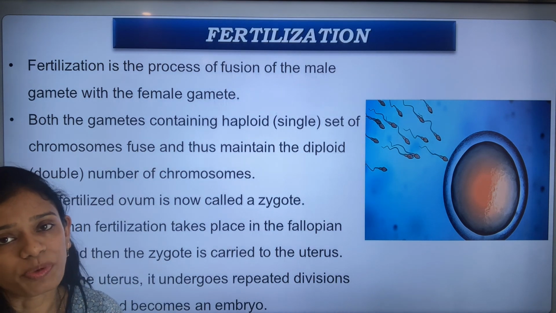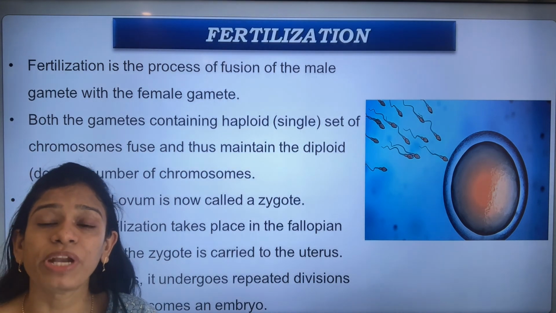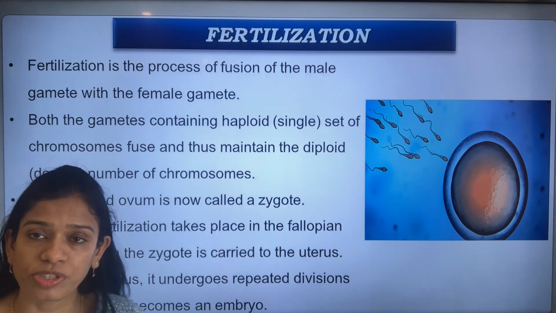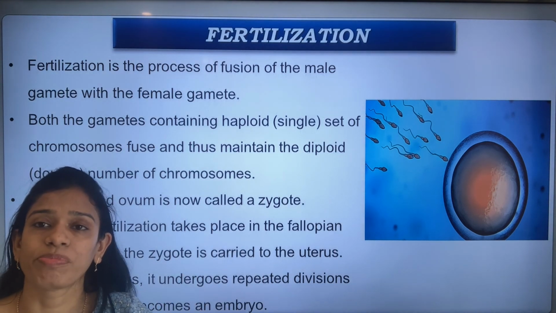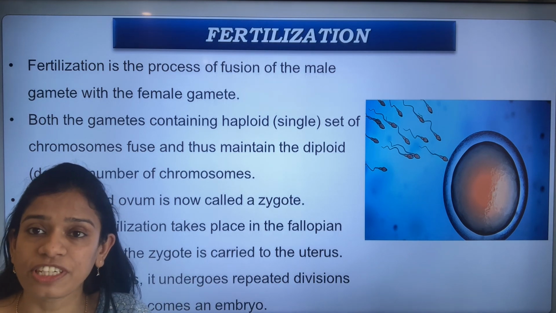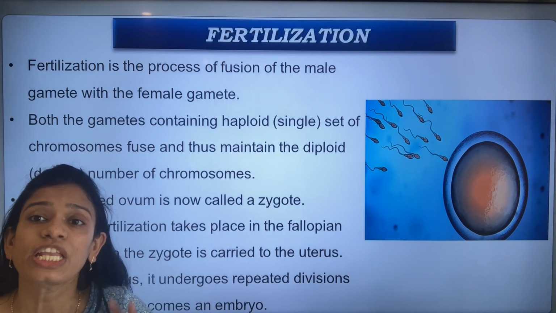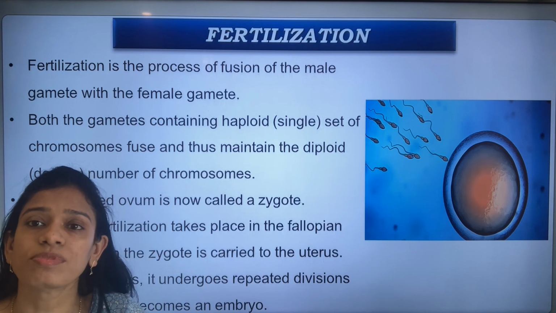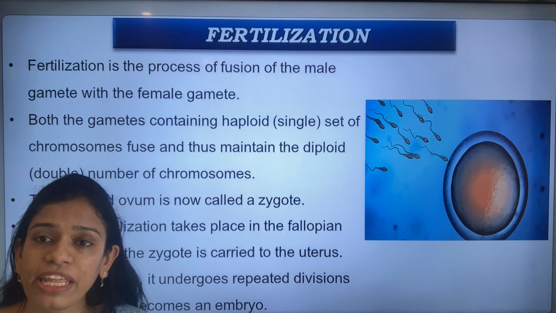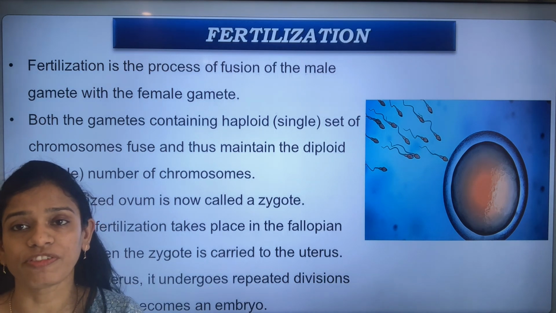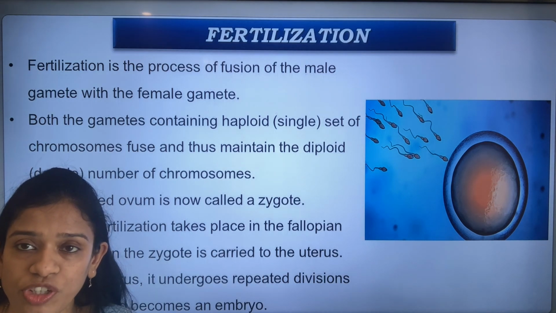So this brings us to the end of this chapter of reproduction in animals. This is a very important chapter and also a little bit difficult chapter because it involves new things, new terms, new conditions, and many new pieces of information are being given, so it will take some time for you to understand.